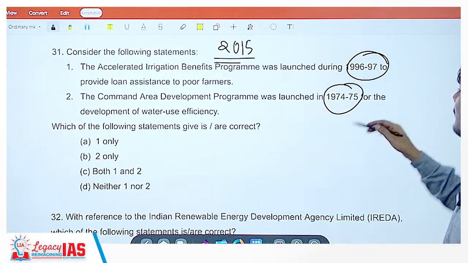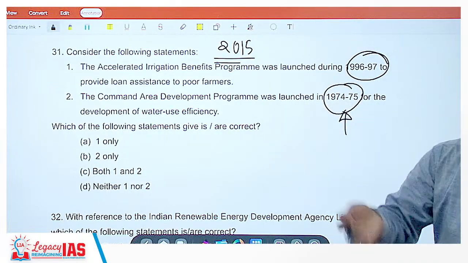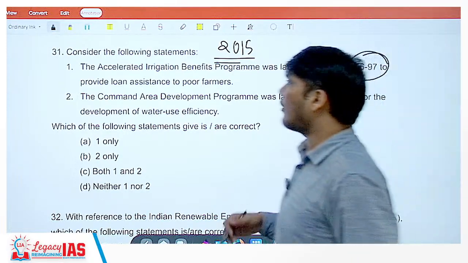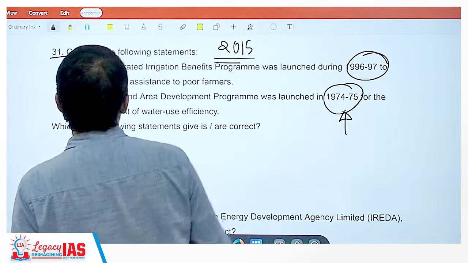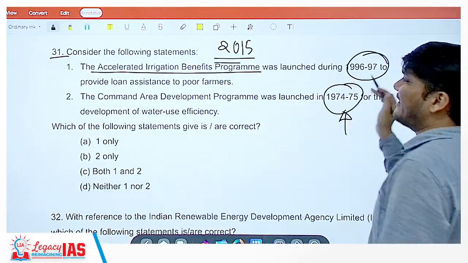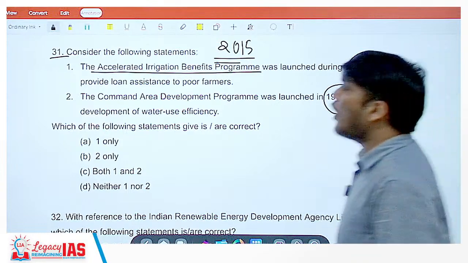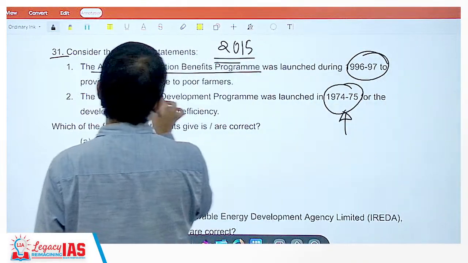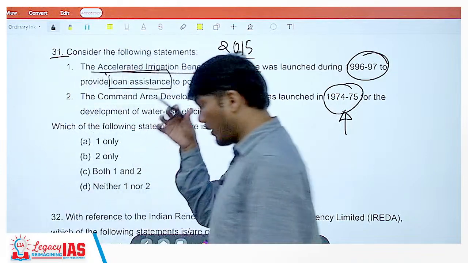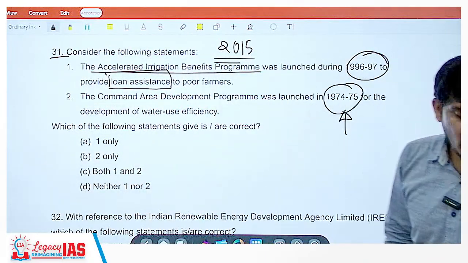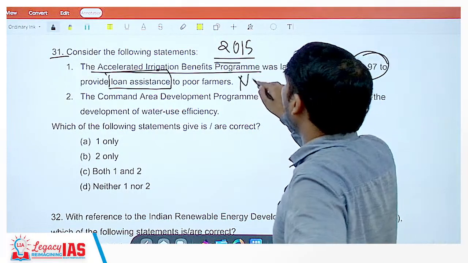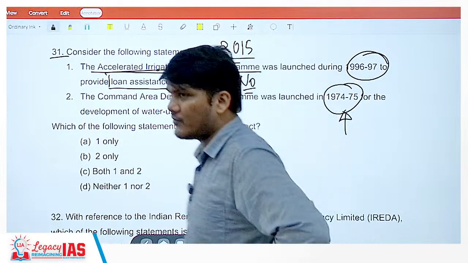So again, even if this is an old scheme, that may still be in news, so it will anyhow get covered. Okay, so now coming on to this question, the Accelerated Irrigation Benefits Program was launched during 1996-97 to provide loan assistance to farmers. So all you have to know is what the purpose of the scheme was. Was the scheme for loan assistance to farmers? No, absolutely not. The scheme was not for loan assistance to farmers.